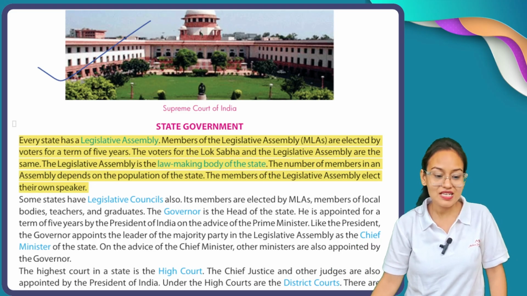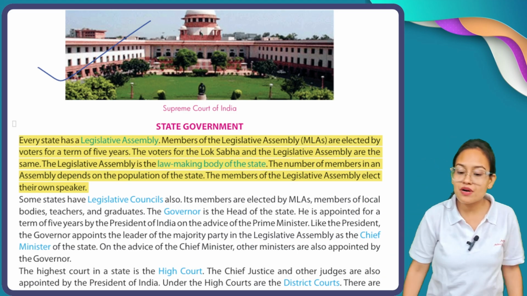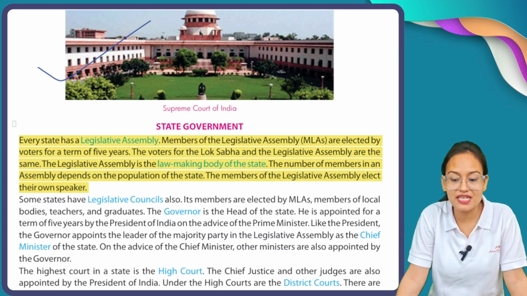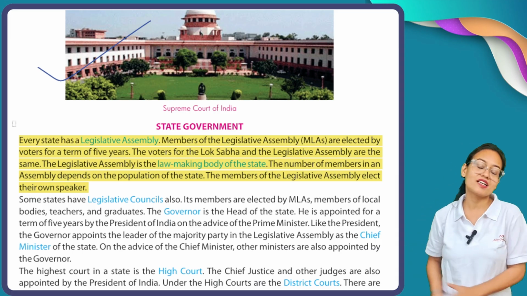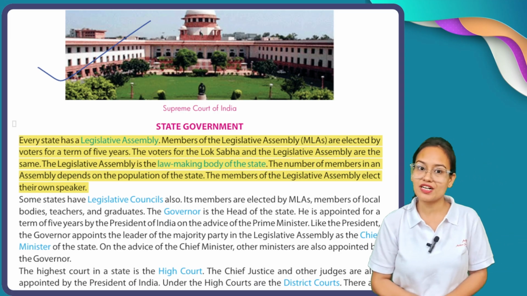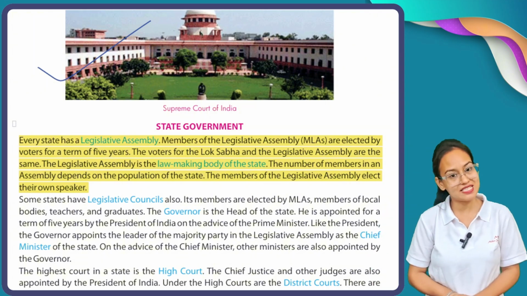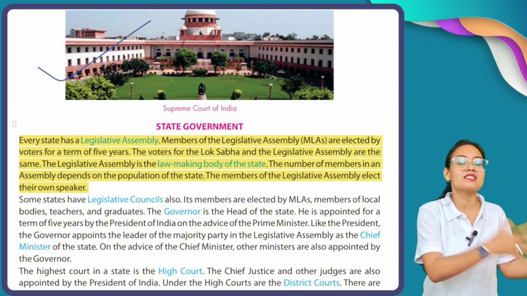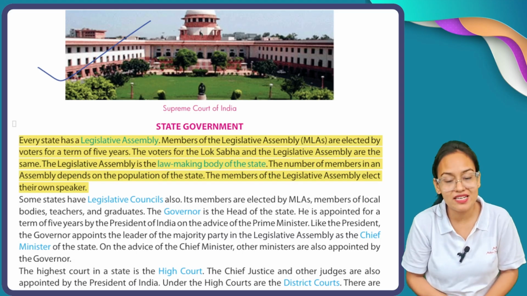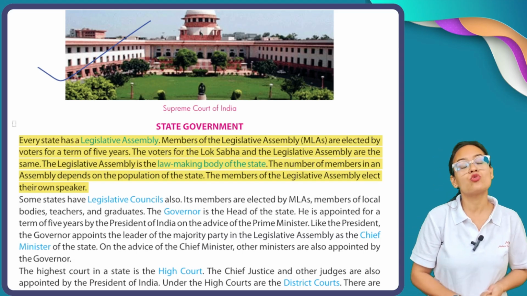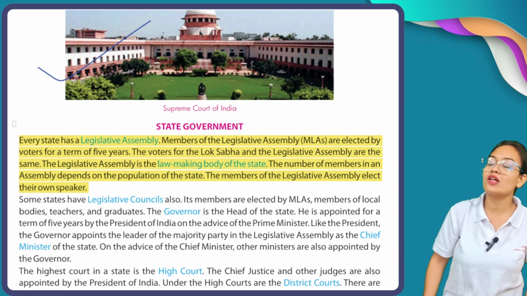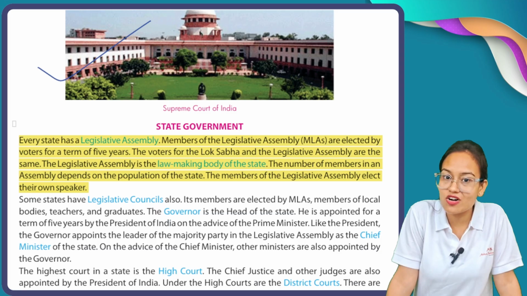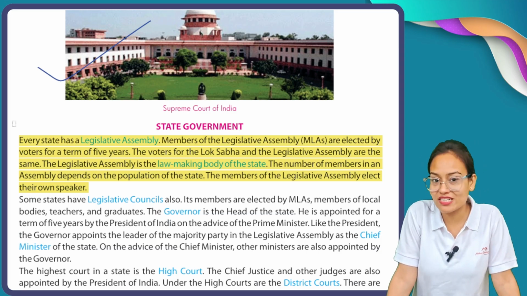Every state has a legislative assembly. Members of the Legislative Assembly, MLAs, are elected by voters for a term of 5 years. My dear students, each and every state of India has its own legislative assembly, and the members of these legislative assemblies, the MLAs, are elected by the voters for a term of 5 years. All the MLAs of the state government are elected by the voting system.